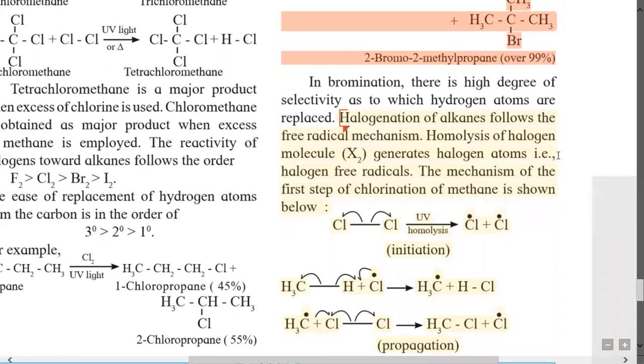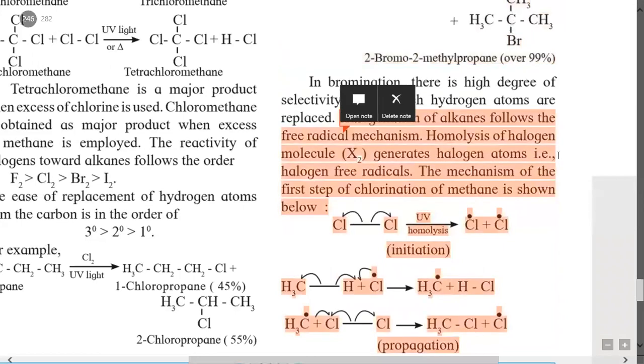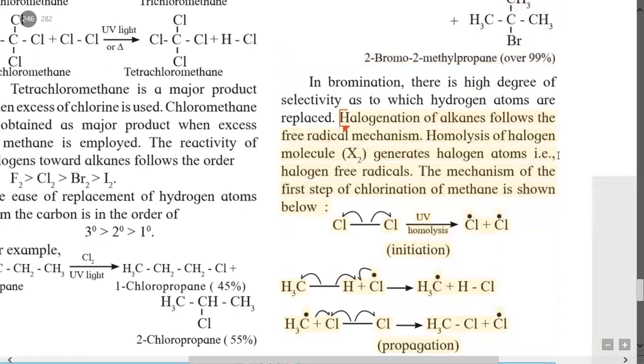In bromination, there is a high degree of selectivity in which hydrogen atoms are replaced. Halogenation of alkane follows the free radical mechanism. What is this mechanism of reaction? Mechanism means the detailed study of reaction. It is called a mechanism. Here, for halogenation, the mechanism is a free radical type of mechanism.